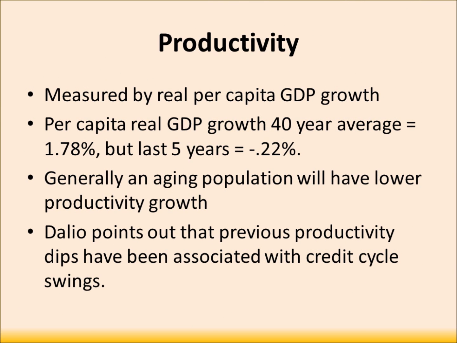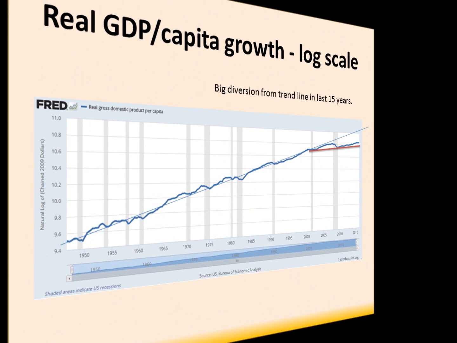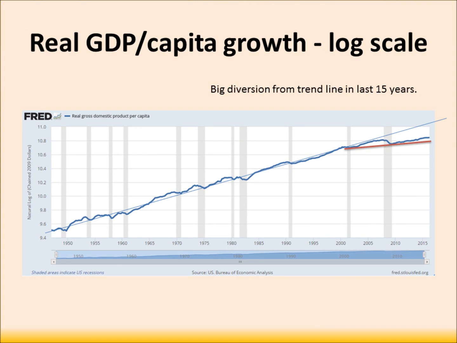Lastly, productivity as measured by real GDP per capita growth. The 40-year average has been about 1.78%, but the past 5 years have been minus 0.22%. So that has slowed. And generally, an aging population will have a lower productivity growth. And as Ray Dalio of Bridgewater has pointed out, previous productivity dips have been associated with credit cycle swings, which we are currently experiencing. So both demographics and debt are a headwind to productivity growth.